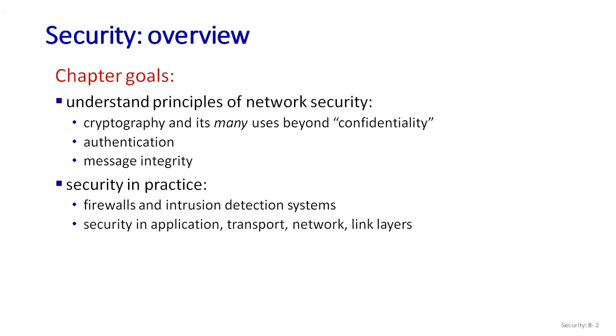With that we also have security in practice. In this part we will look at firewalls and the intrusion detection system, how we can place them inside the network and give secureness to the network. We will also see how we can provide security in the layers.